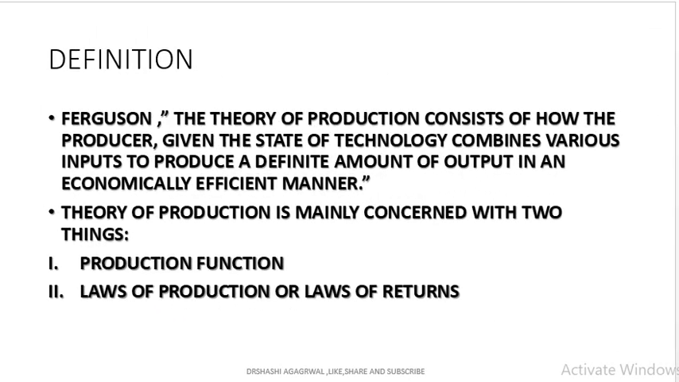The definition: the theory of production consists of how the producer, the firm, given the state of technology, combines the various inputs to produce a definite amount of output in an economically efficient manner. This technology is fixed, by which we convert the input into the output. Theory of production is always concerned with 2 things: the production function, which is the technical relation between the input and output, and the second is the law of production or laws of return.